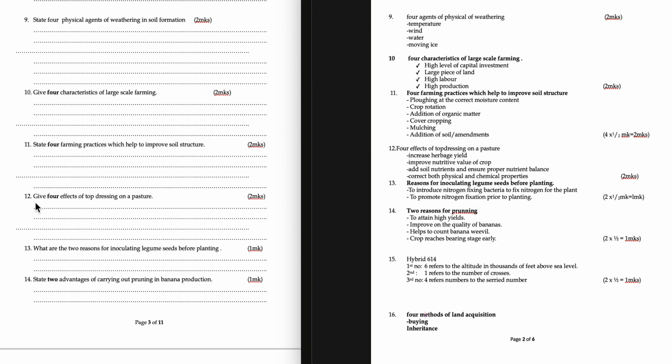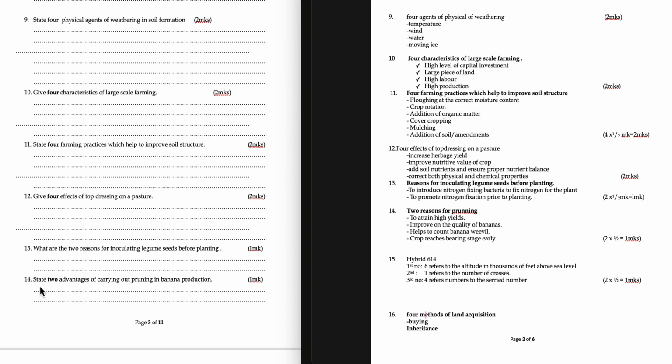Question 12. Give 4 effects of top dressing on a pasture. Increase herbage yield, improve nutritive value of crop, add soil nutrients and ensure proper nutrient balance, correct both physical and chemical properties. Question 13. What are the 2 reasons for inoculating legume seeds before planting? To introduce nitrogen fixing bacteria to fix nitrogen for the plant, to promote nitrogen fixation prior to planting.